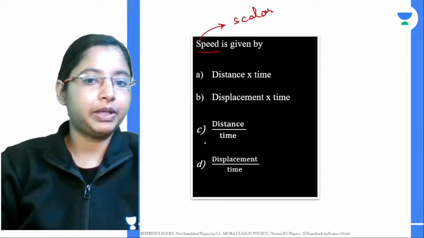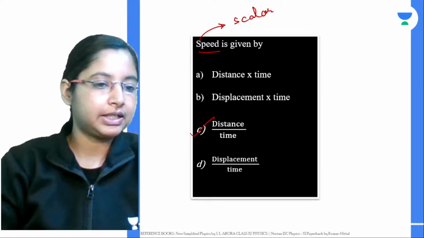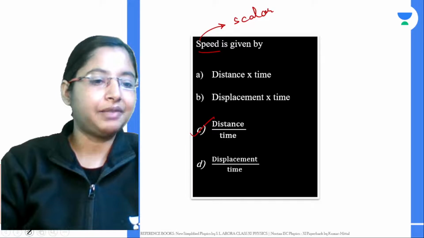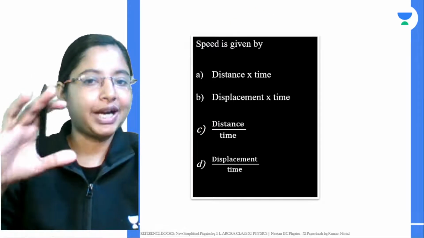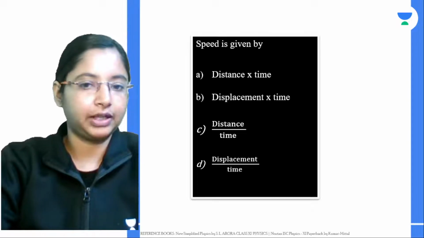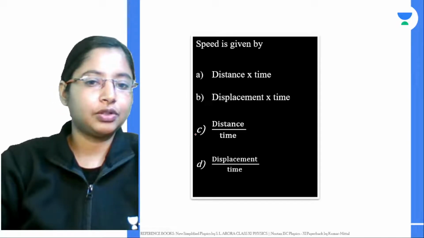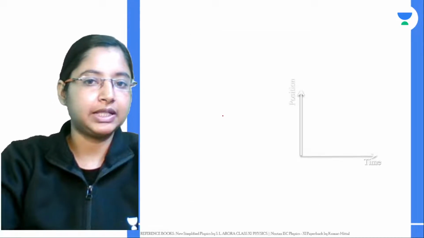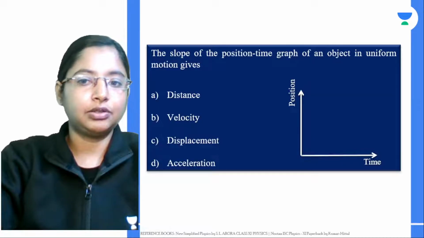Now distance per time, that is actually speed. How much distance an object covers with time gives you speed. The speedometer of your car talks about the speed. It just gives you the magnitude and not the direction. So that gives you your speed. Here option C is correct. Now knowing this, let's do a question.